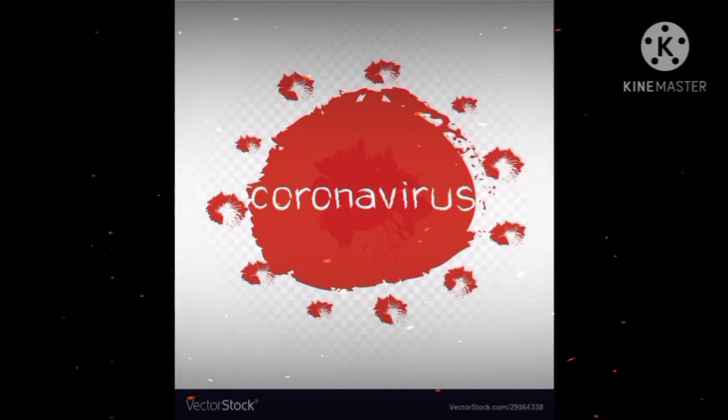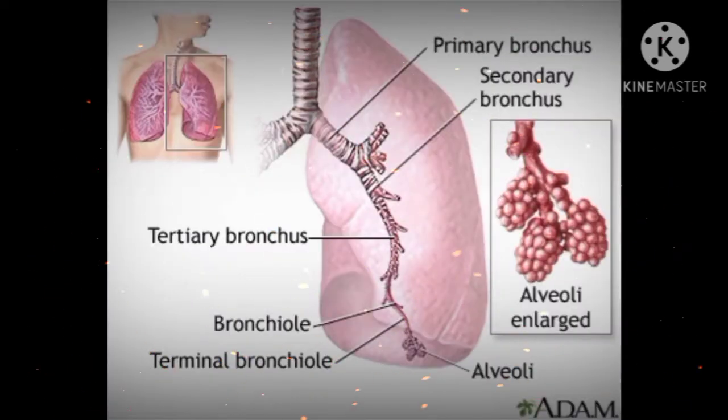So we have got a basic idea about how it started, like from what, where and how. This virus causes mild respiratory illness such as the common cold. Now let's discuss severe acute respiratory syndrome. It is a major disease which is caused by coronavirus. In this disease, people face respiratory problems where alveoli get enlarged and people face difficulty while breathing.